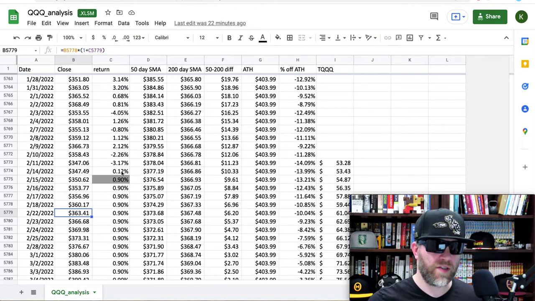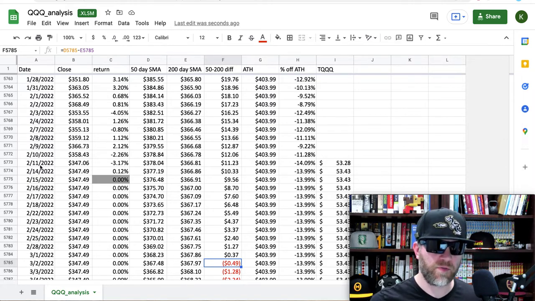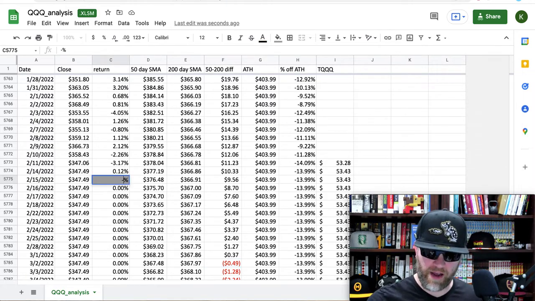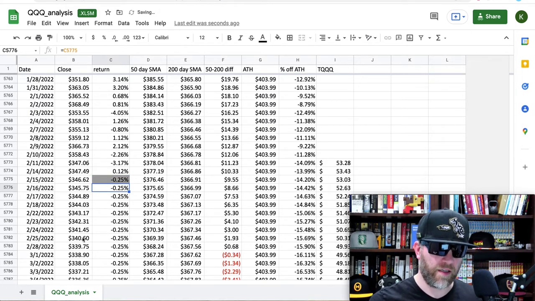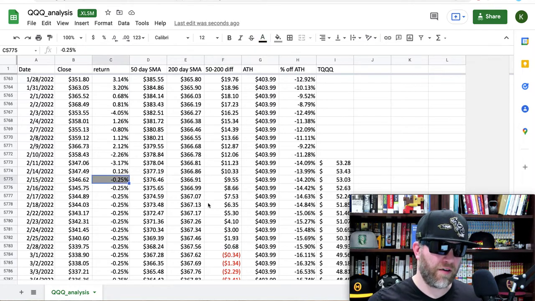If we assume that we stay flat on average going forward, then we will get a death cross on March 2nd. Now, it's unlikely that we're going to stay flat, right? Let's say we go down more from here. Let's be very modest: we go down an average of negative 0.25%. That gets us to our recent lows of 340 by February 25th. It only moves the day of the death cross up by one day.